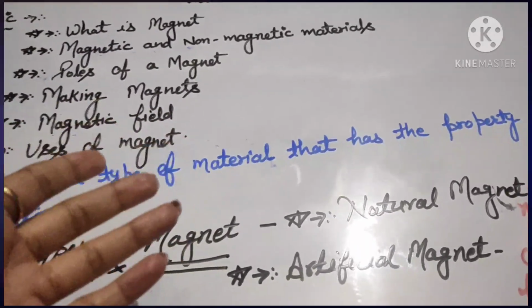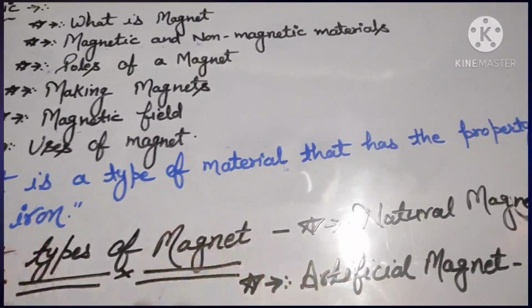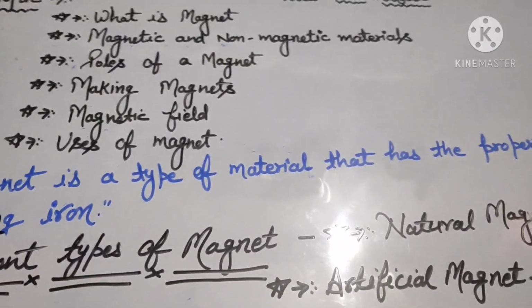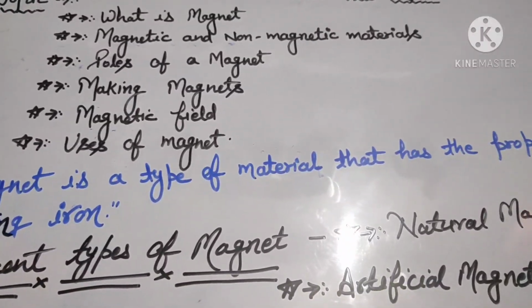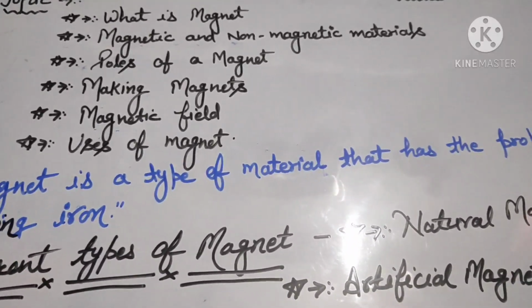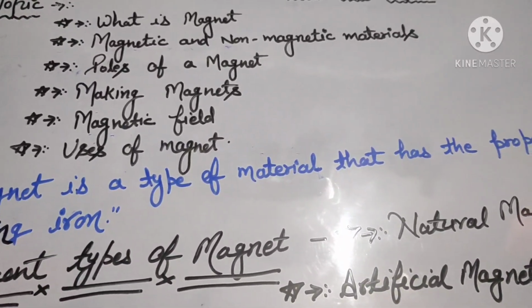Now the question is, how was the magnet discovered and who discovered it? There is a story behind it. Long time ago there was a shepherd named Magnus.